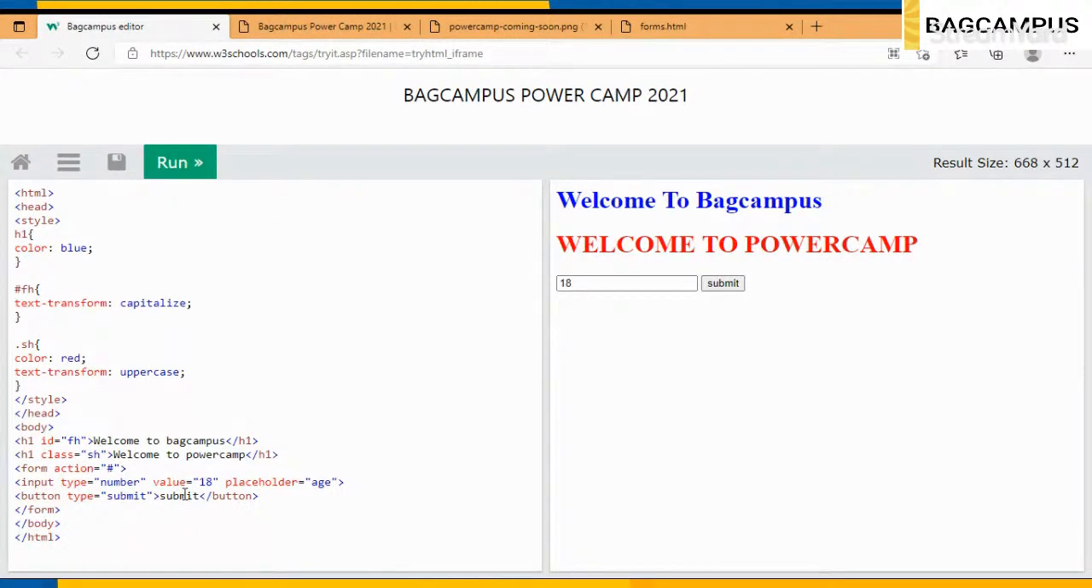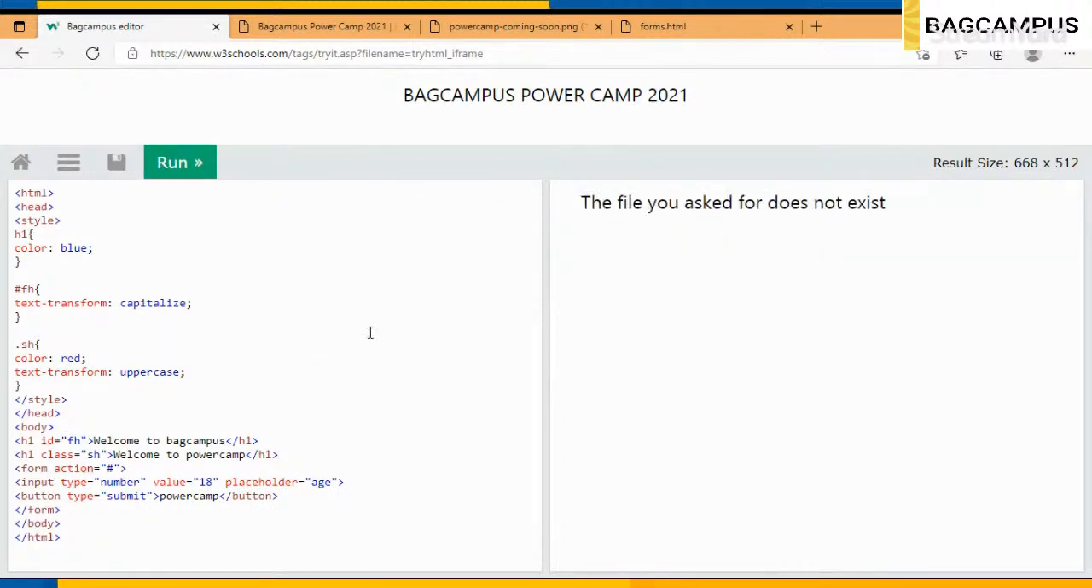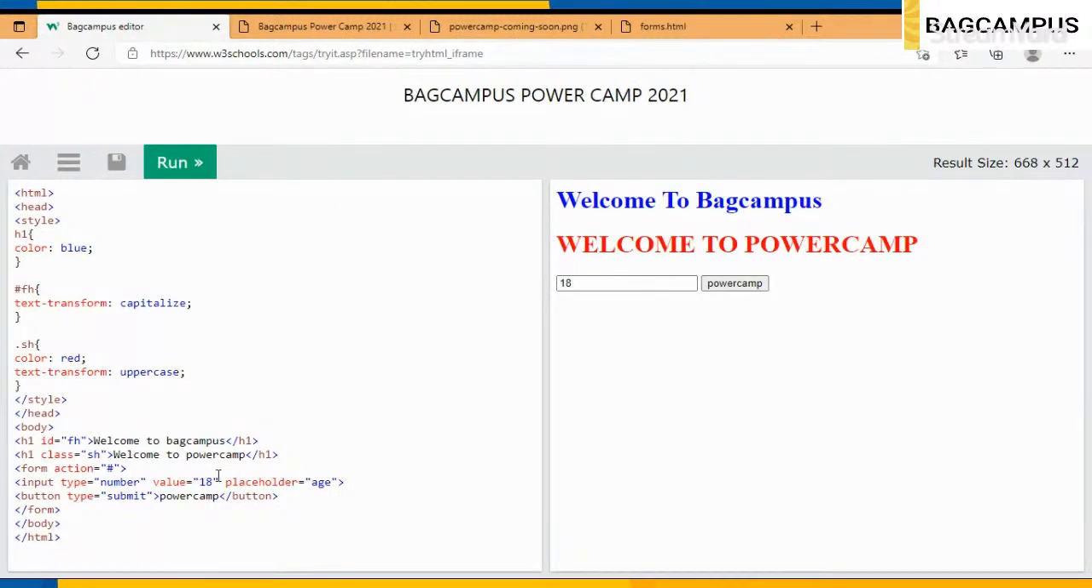Now it's on you. Whatever you write here, it will be displayed here. So I will just use PowerCam. This will be PowerCam. As soon as I use it, oh, the file you asked for does not exist, because there was no action up here, right?